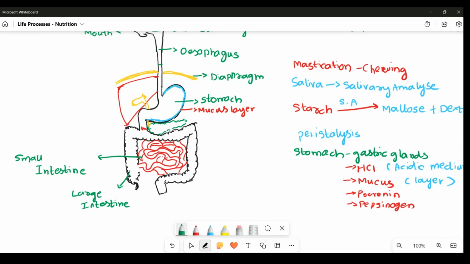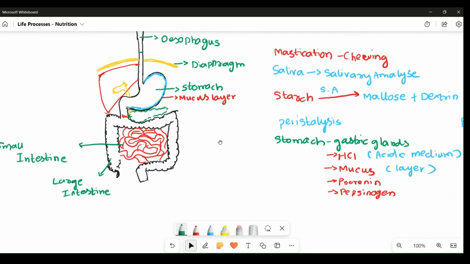It is fitted into a compact space due to the extensive coiling which you can see over here. The small intestine is the longest structure present in our alimentary canal, but it is fitted into a very small space due to the extensive coiling. Now, the demarcation between small and large intestines is based on diameter, not on length. That's a point we should note.